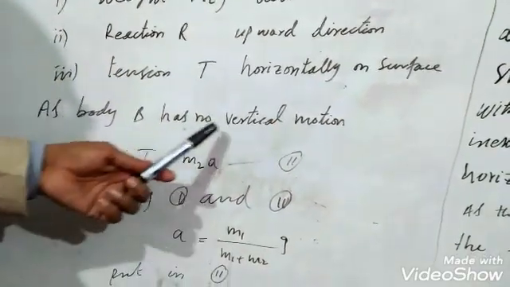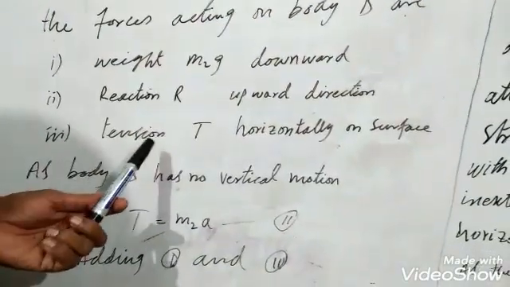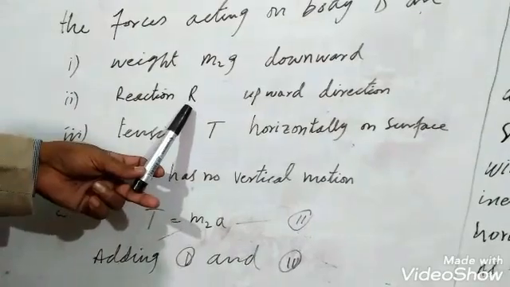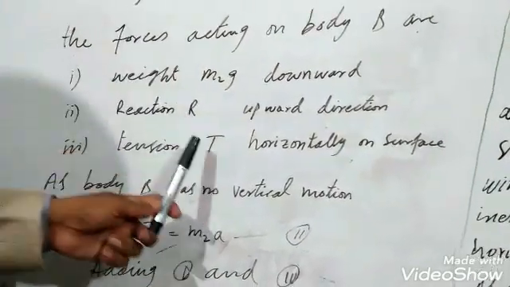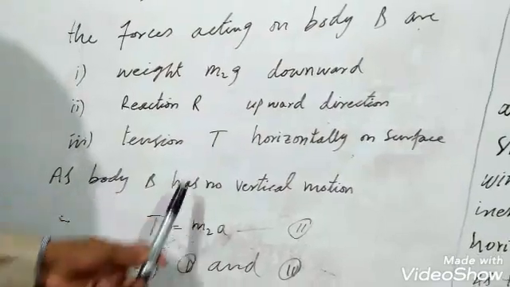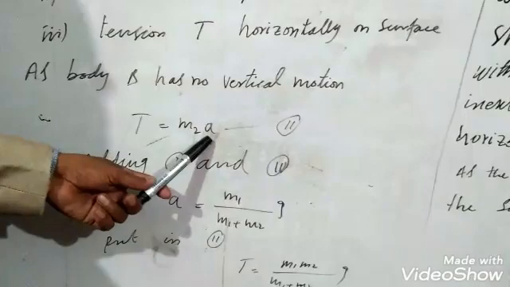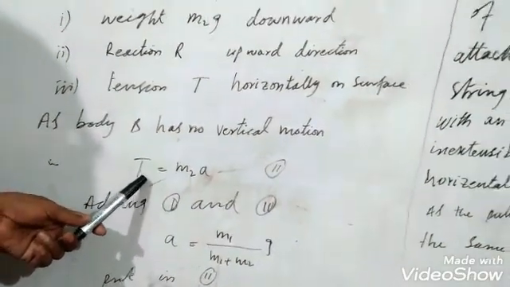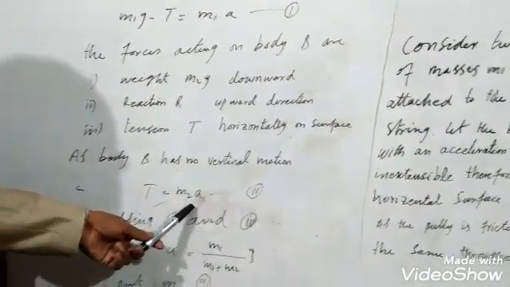As body B has no vertical motion, therefore m2g and normal force R will cancel each other, so we have only force tension T. So tension T is equal to m2a. Because tension is a force, according to Newton's second law of motion, force is equal to m2a, which is equation 2.